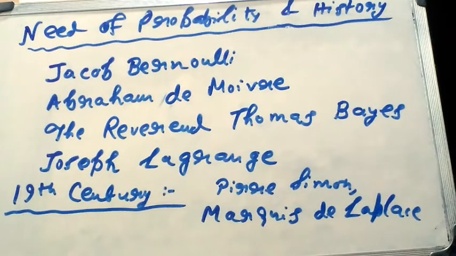Now the question is what the need of probability was and what its history was. If we talk about early probability theorists, then we can't forget the names of Jacob Bernoulli, Abraham de Moivre, the Reverend Thomas Bayes, and Joseph Lagrange. In the 19th century, Pierre Simon, Marquis de Laplace unified all the early ideas and compiled the first general theory of probability. At first it was successfully applied to gambling tables.